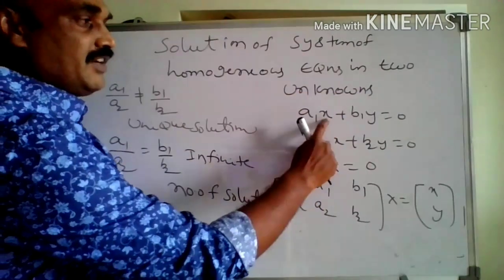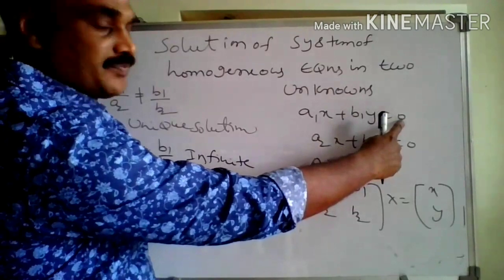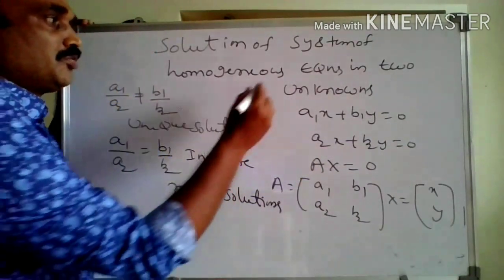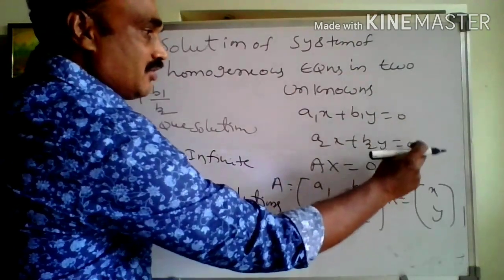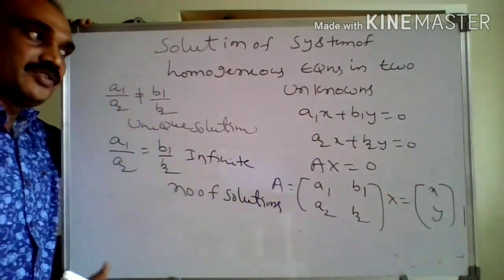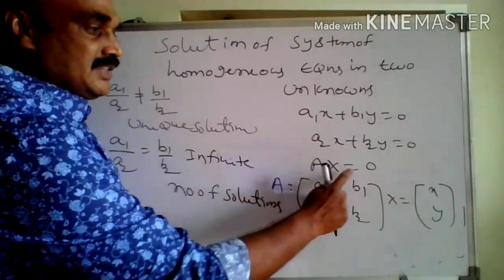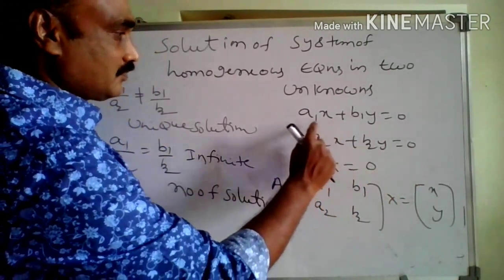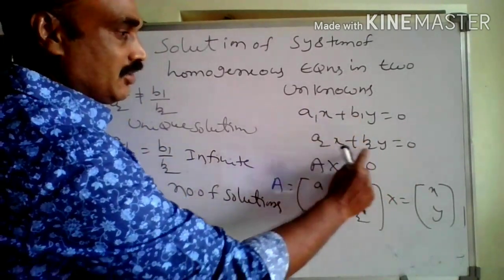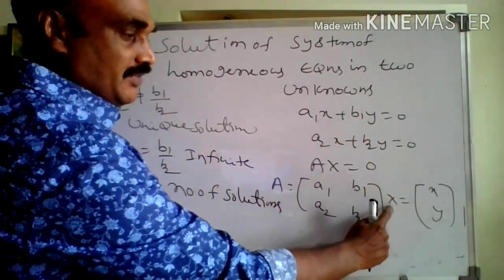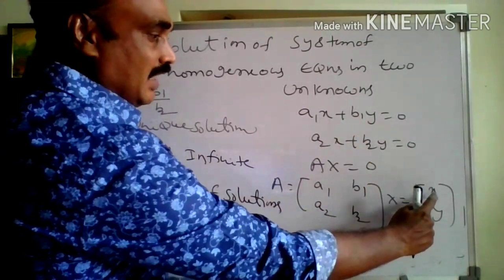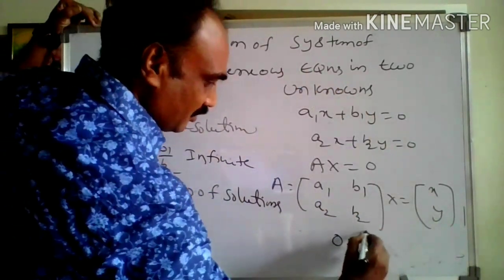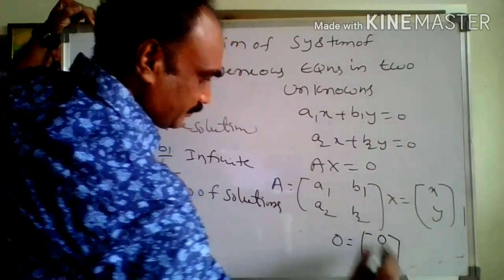Let the equations be a1x plus b1y is equal to 0, and the second equation a2x plus b2y is equal to 0. Homogeneous means constants are 0. So the matrix form is AX is equal to 0 matrix, where A is first row a1 b1, second row a2 b2. Next, the variable matrix X is equal to x y, here two unknowns x y. Next, the 0 matrix is 0 0.